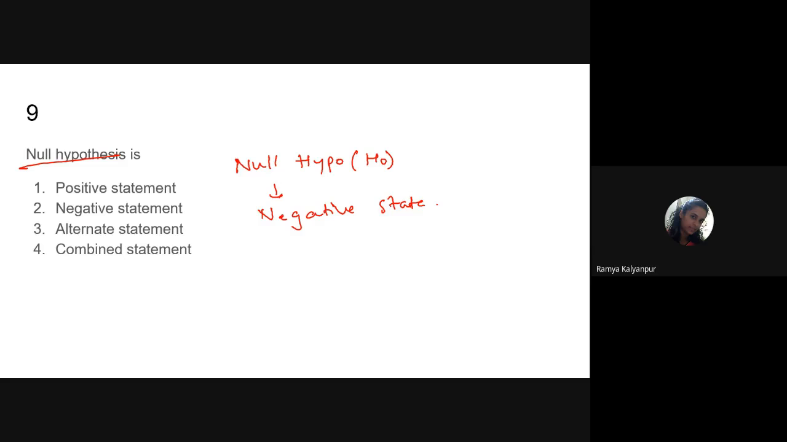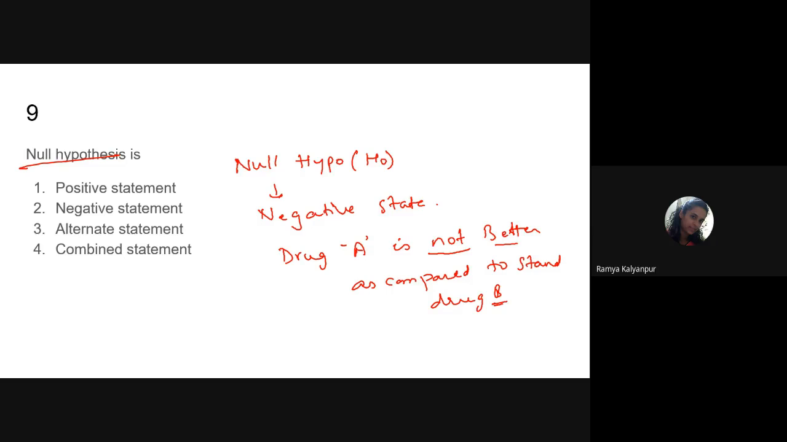So what do negative statements mean? Drug A is not better as compared to standard drug B. This is a negative statement. So in any question, if you see a negative statement, make sure that it is a null hypothesis. Before the start of any research, we need to put forward this statement. The first statement is the null hypothesis, a negative statement. Then we go ahead with conducting the research.